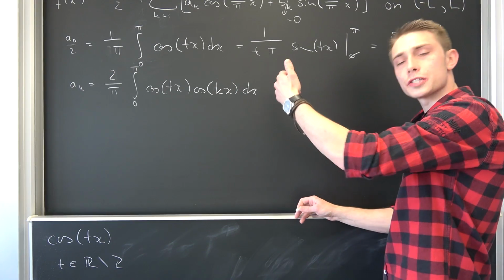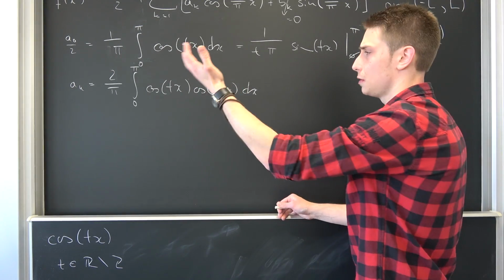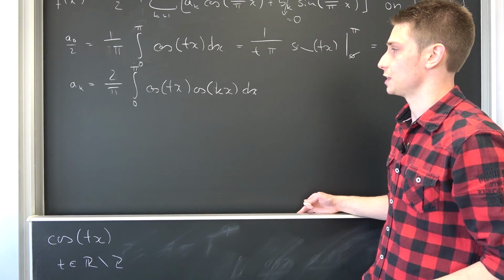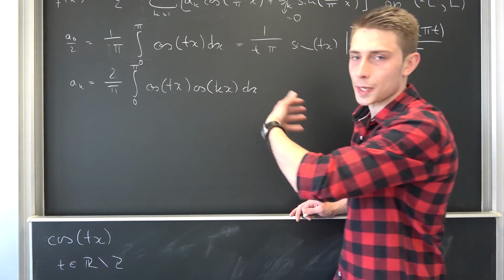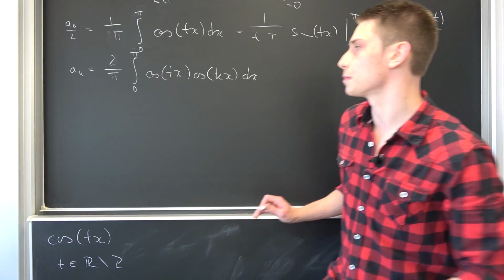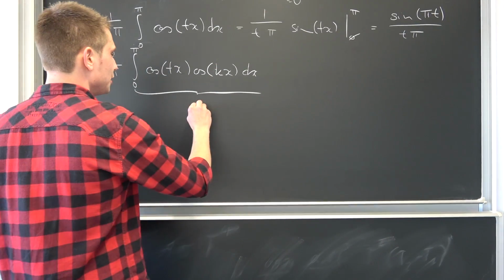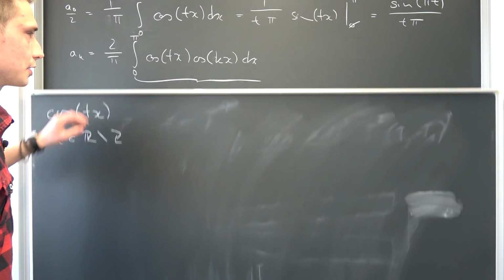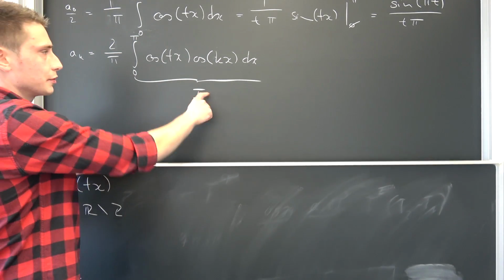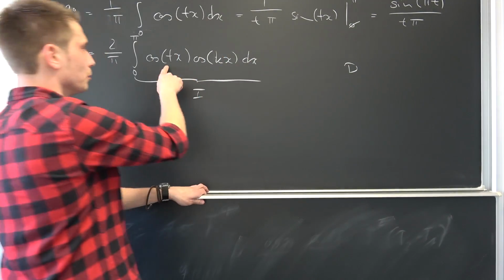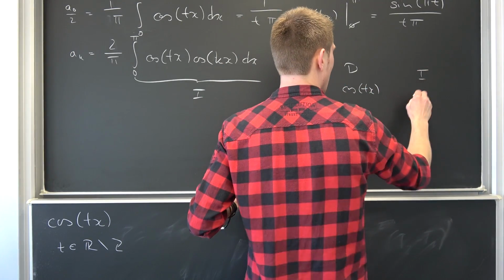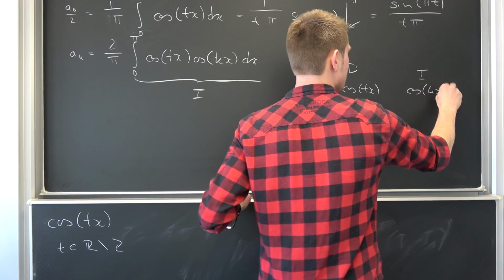This is integrable in many different ways. I'm just going to make use of integration by parts. That's the easiest right here in my opinion. You can also make use of the real part of the complex exponential function. Never mind, we are not going to worry about that. I'm going to call this thing right here I for now, and we are going to take a look at that. So our I is nothing but, we need something to differentiate and something to integrate. Why not differentiate cosine t times x, and integrate cosine k times x.